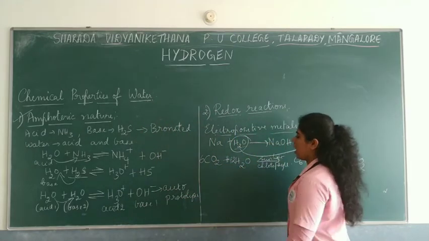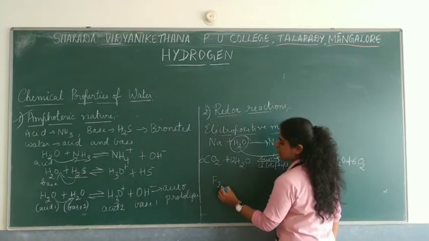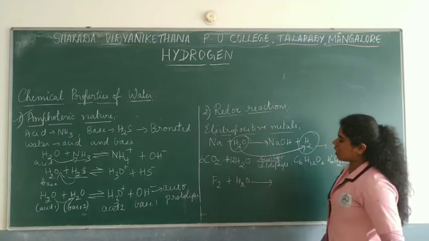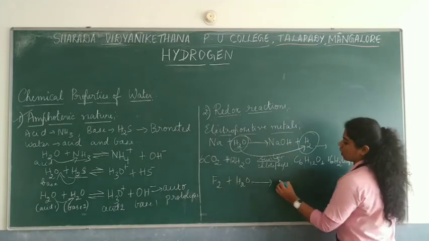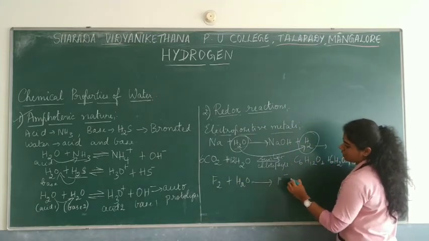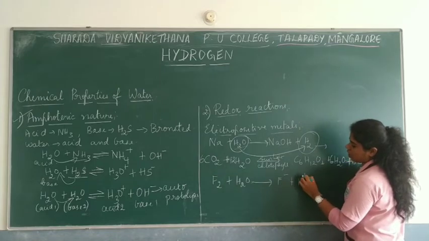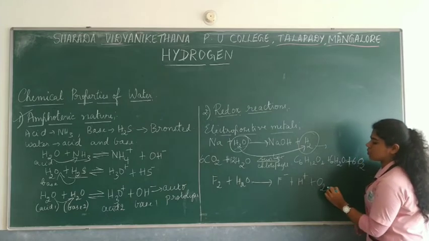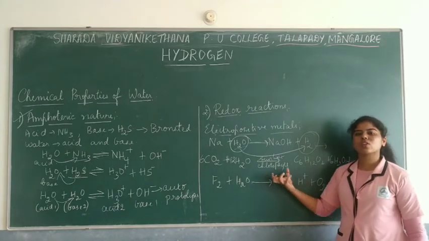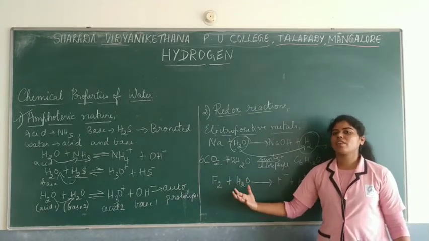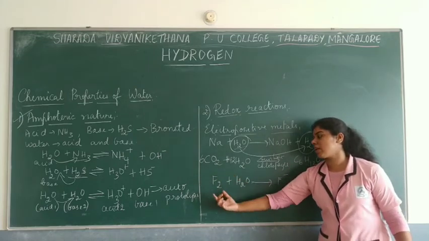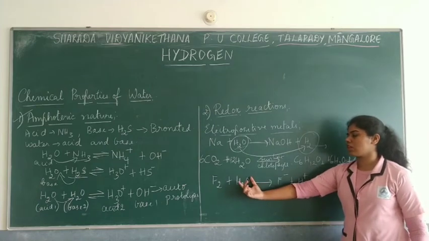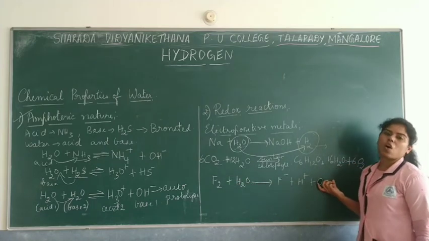One more example: if you take fluorine gas, in the presence of fluorine gas water can be oxidized. Here this forms F minus and gives out H plus ions. These will be the ionic forms, and then oxygen gas will be given out. This is just the same kind of reaction but in the presence of fluorine. Here water is oxidized to oxygen gas.